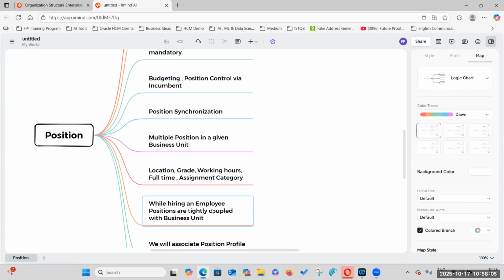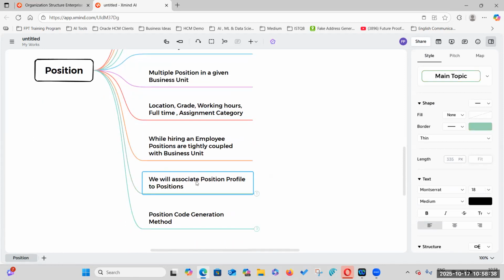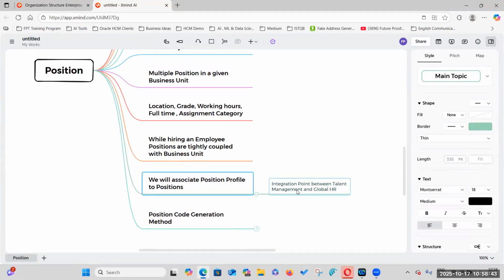While hiring an employee, positions are tightly coupled with the business unit. If you are searching for a position which is not there in the particular business unit, we cannot hire an employee for that position. First, you have to create that position in the particular business unit. That's why positions are tightly coupled with business units. We will associate a position profile to a position, and this is an integration point between the talent management module and the global HR module.